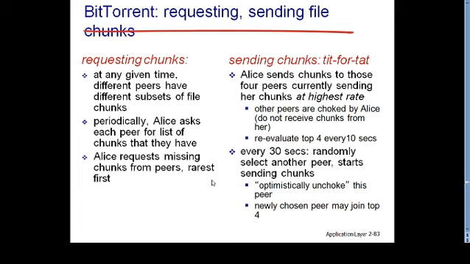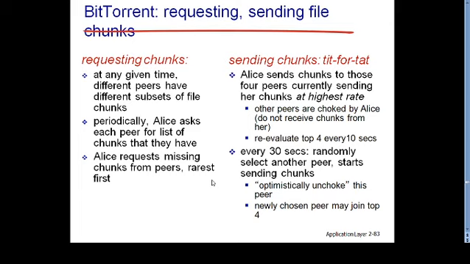And Alice re-evaluates the top four uploaders every 10 seconds, and transfers her downloaded chunks only to those four top uploaders who are providing chunks to Alice at a very high speed.